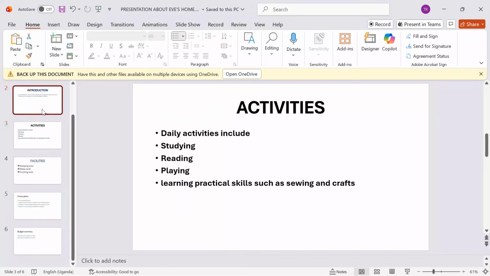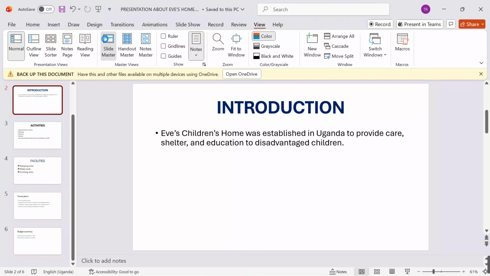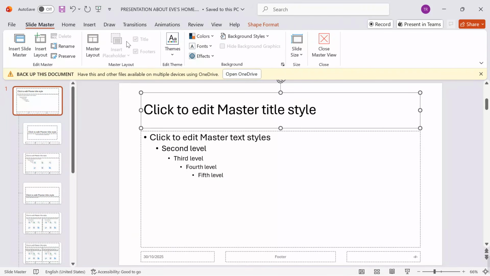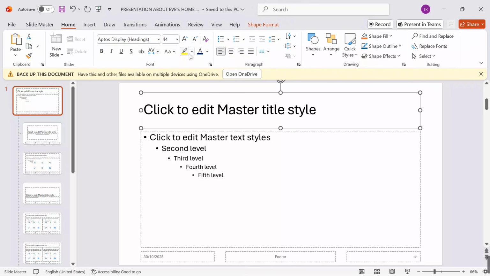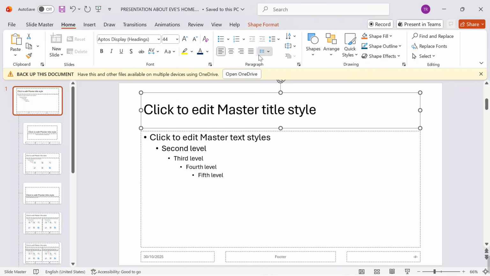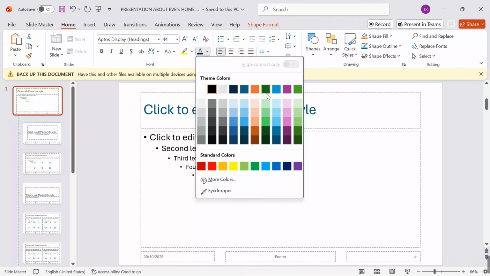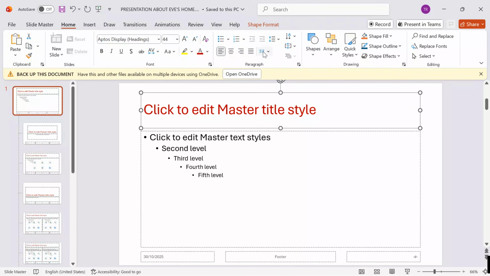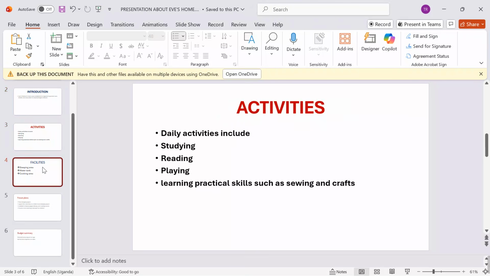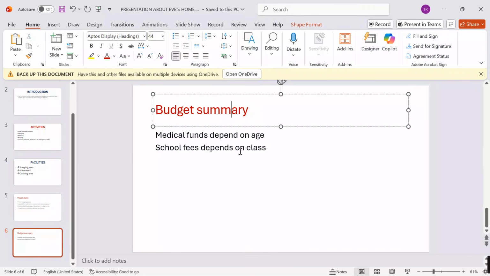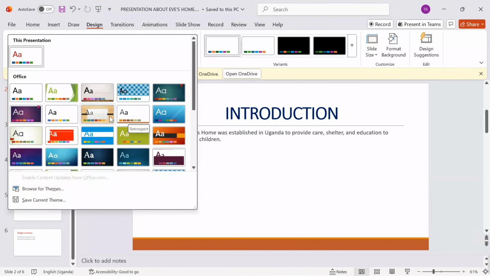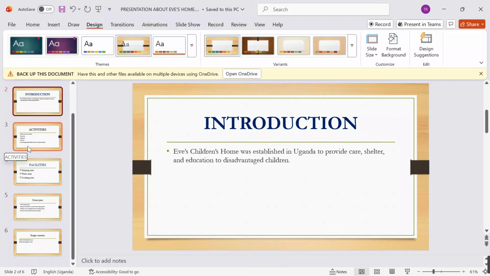Yes, let me go check my slide master. Go to view, I want to check the slide master. I scroll up here, I want to apply a uniform color onto the master title. Go to home, I want to take a clear color to a clear shading. Maybe under font, let me take red to be my color. Then I go back to slide master, let me close. Yes, when I get back here, I can now say at least I have some colors onto my work. I will go to design, I click any concept that will really tally out well as I do my presentation.